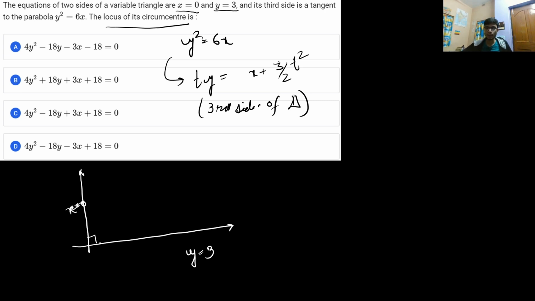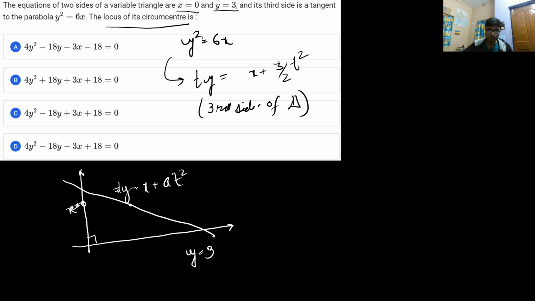That means you have a perpendicular side and the variable side is like this. Whenever there is a triangle involving a right angle, the circumcenter is very simple. The circumcenter will basically be the midpoint of the largest side, the midpoint of the hypotenuse. So from here, the equation is ty is equal to x plus a t square.